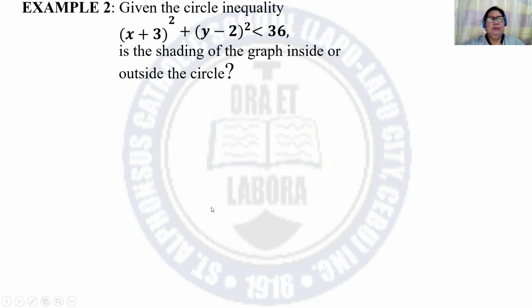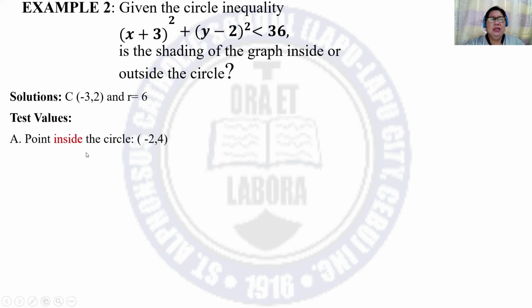Next example. Given the circle inequality, the square of x plus 3 plus the square of y minus 2 is less than 36. Is the shading of the graph inside or outside the circle? Let us have the center -3 and 2. The radius is 6, since the square is 36. And we have to test the values. Let's take a point that is inside the circle. So -2 and 4. So copy first the given and substitute -2 to x, 4 to y.